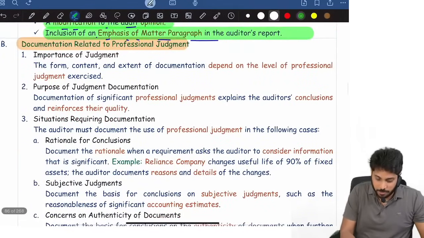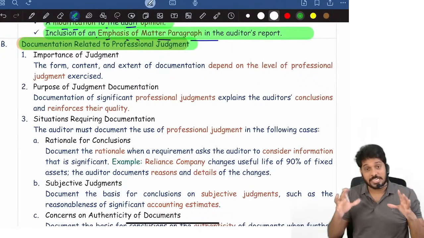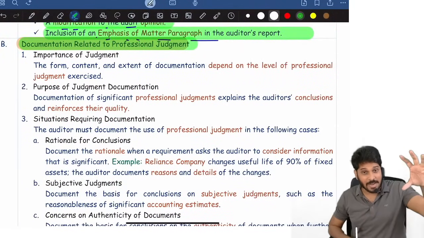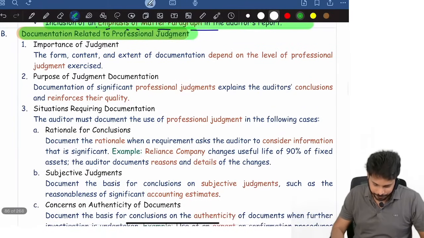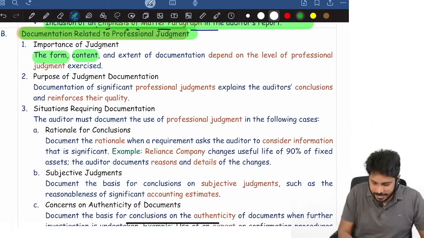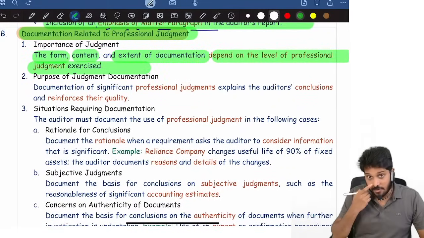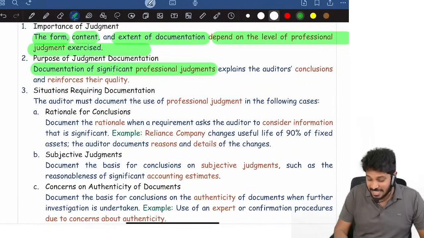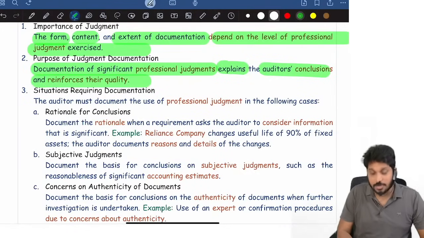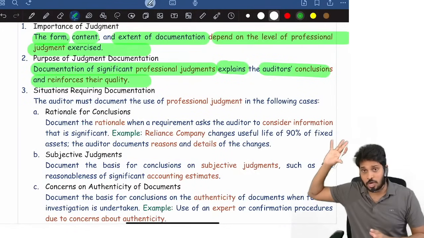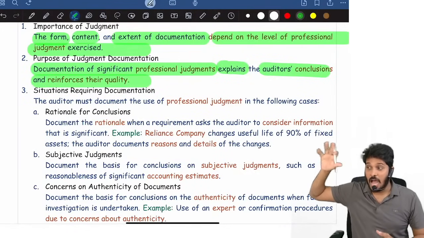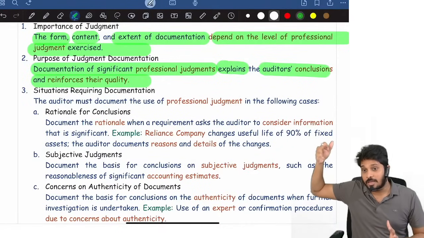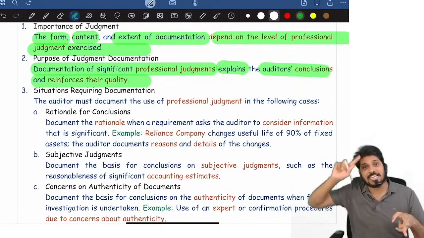And documenting significant matters related to professional judgment. The form, content, and extent of documentation depend upon the level of judgment exercised. Documentation of significant professional judgment explains how the auditor's conclusions were reached. Earlier I thought so and so, I did so and so work. How I did, on what basis I did. If I document it, later I can recollect easily.